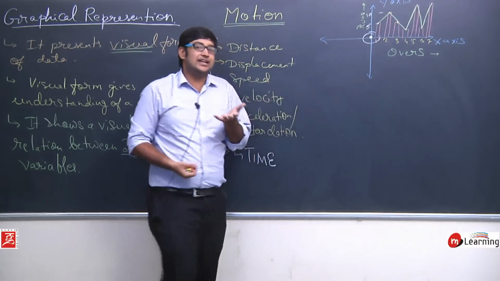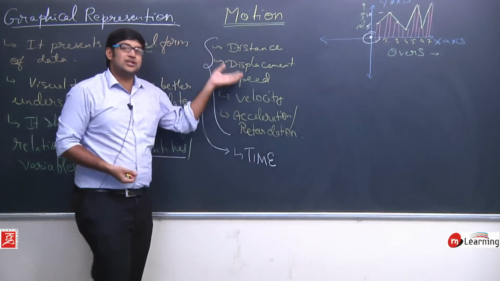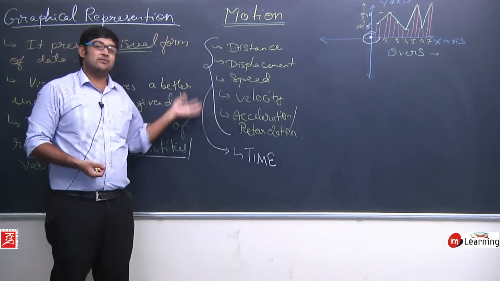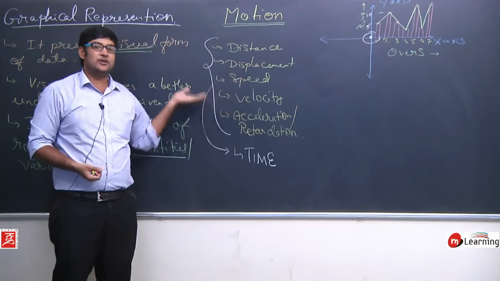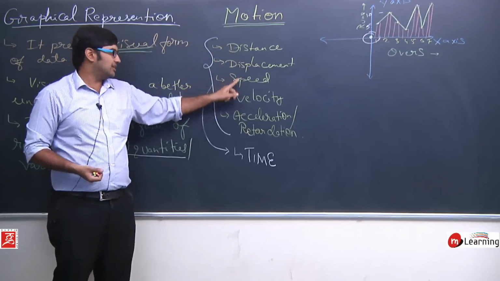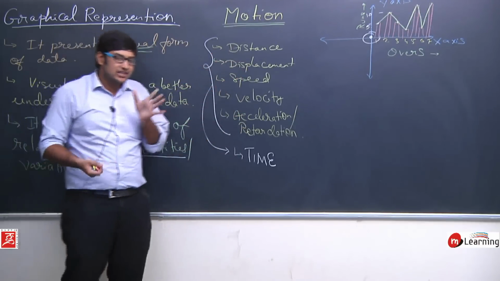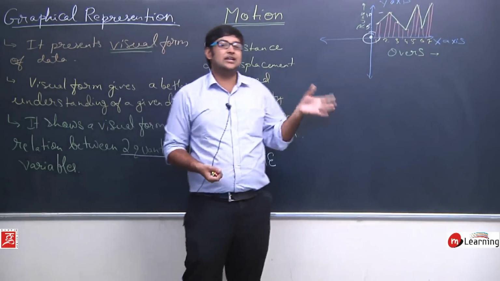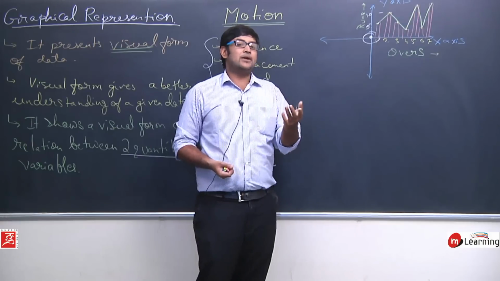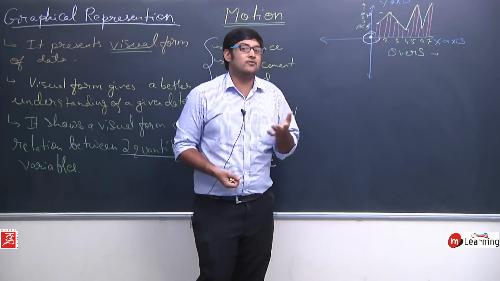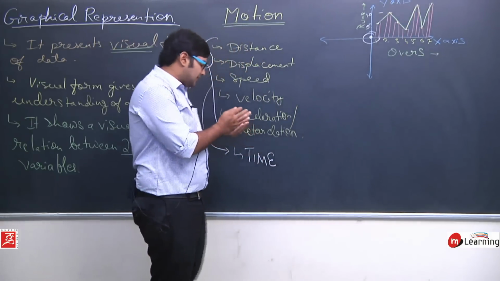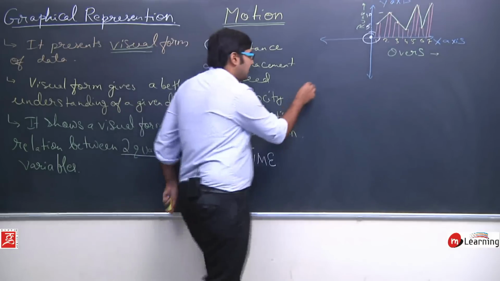We have different kinds of variable quantities, 1, 2, 3, 4, 5 and this 6th quantity. So these 6 quantities can be represented on a graph, and it will help us to understand the motion of an object.